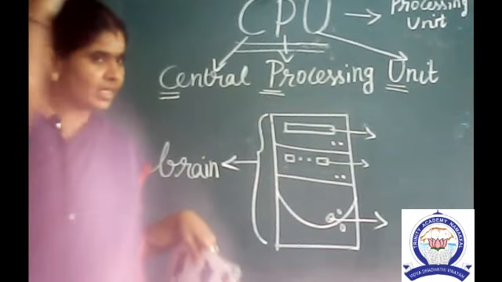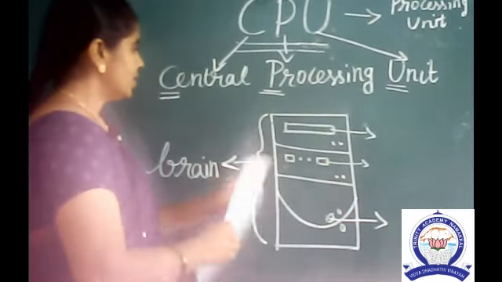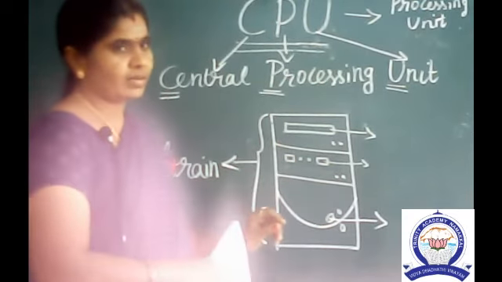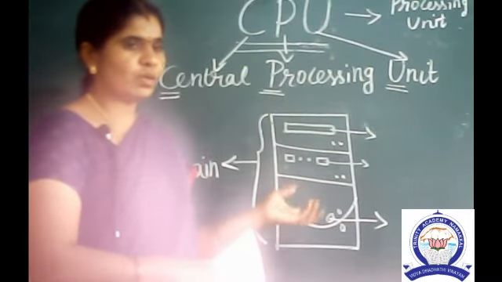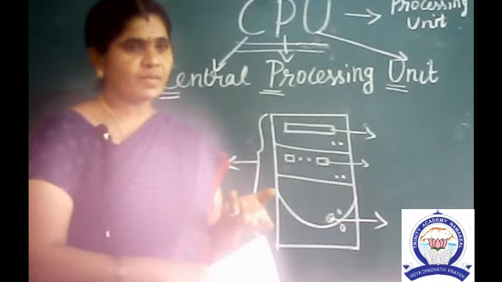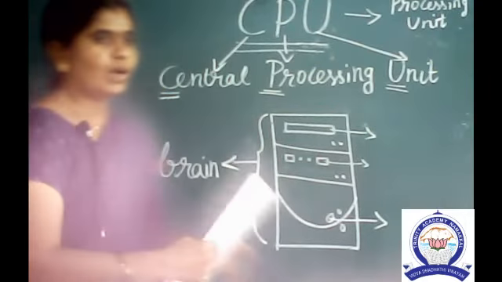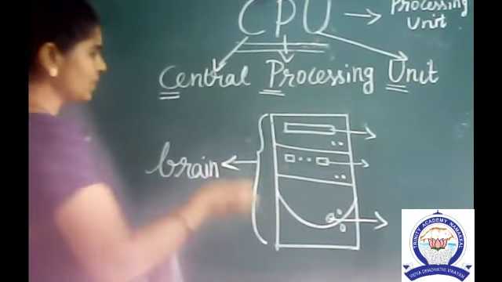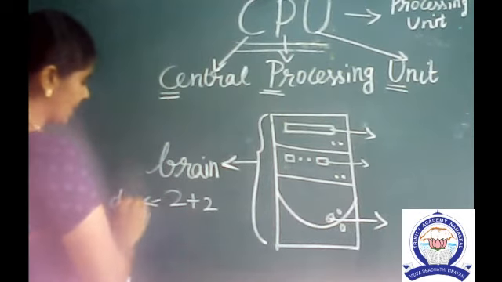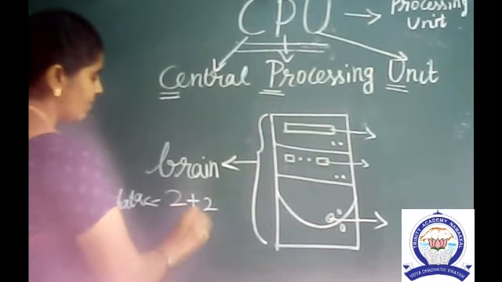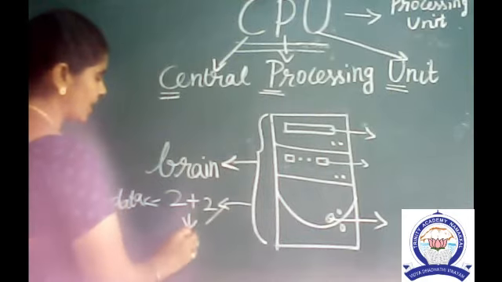Just like how our brain works, the CPU is the brain of the computer. CPU controls all the parts of the computer. If the CPU is not there, the computer will not work, because keyboard and mouse send the data to the CPU and the CPU processes it. For example, 2 plus 2 is a data. This data is processed by the CPU.